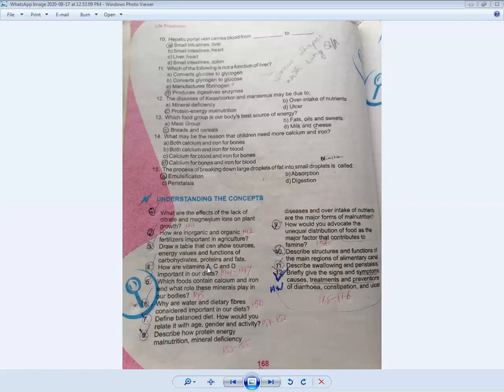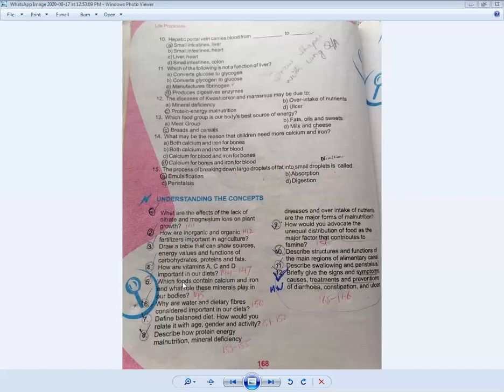Vitamin A: how do we get it, what are the sources of vitamin A, when was it discovered, what are its energy values, and why are they important for us. If there is a deficiency of any vitamin in the body, it can cause a deficiency disease. You can find this answer about vitamins A, C, and D from page number 144 till page number 147. So you have to mark it in your book.